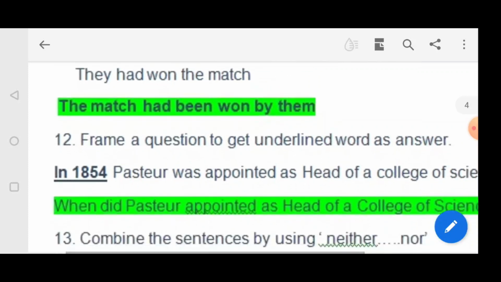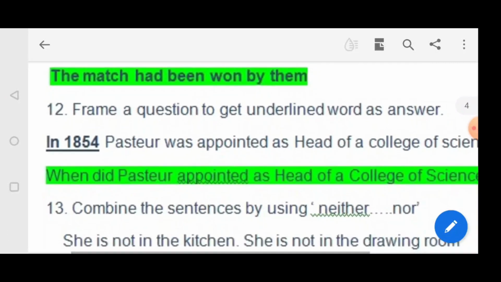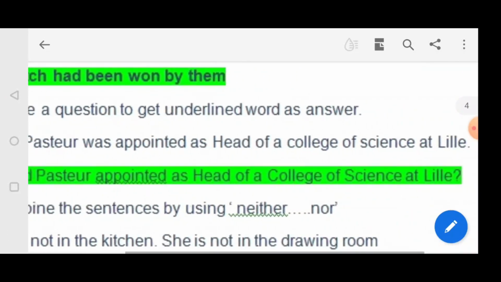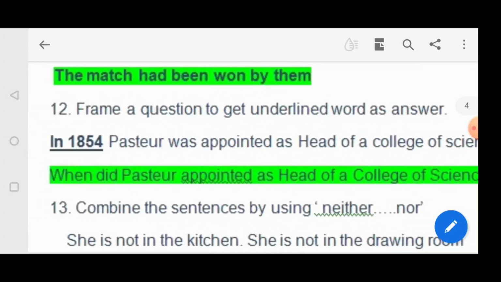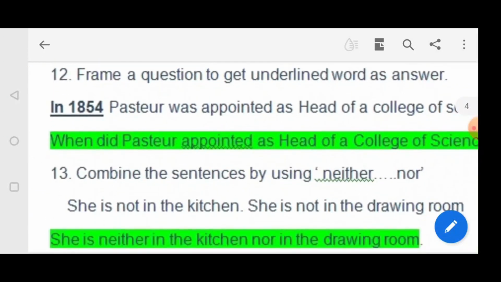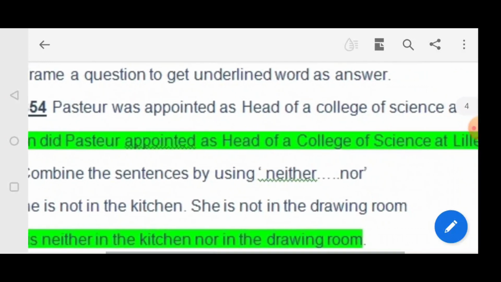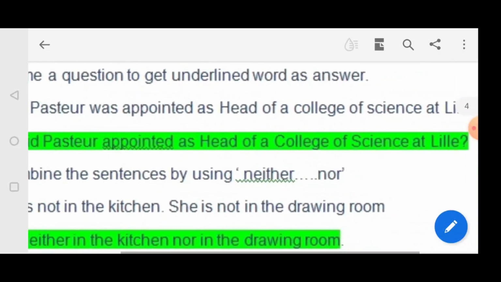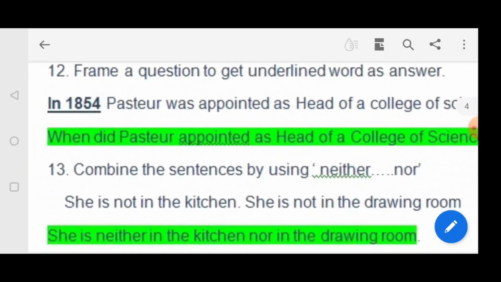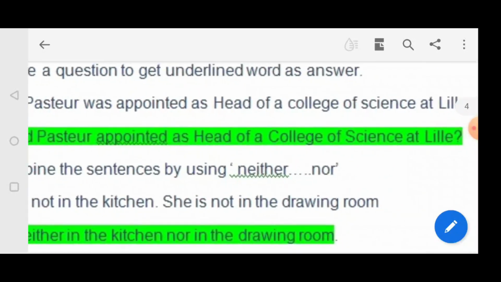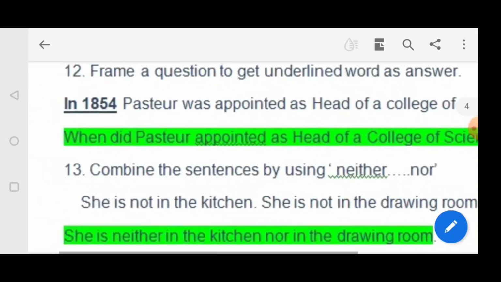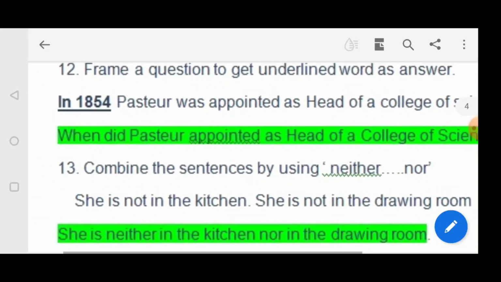Twelfth question. Frame a question to get the underlined word as the answer. In 1854, Pasteur was appointed as the head of a college of science at Lille. So here the underlined word is in 1854. When was Pasteur appointed as head of a college of science at Lille? So we will get the answer as in 1854.